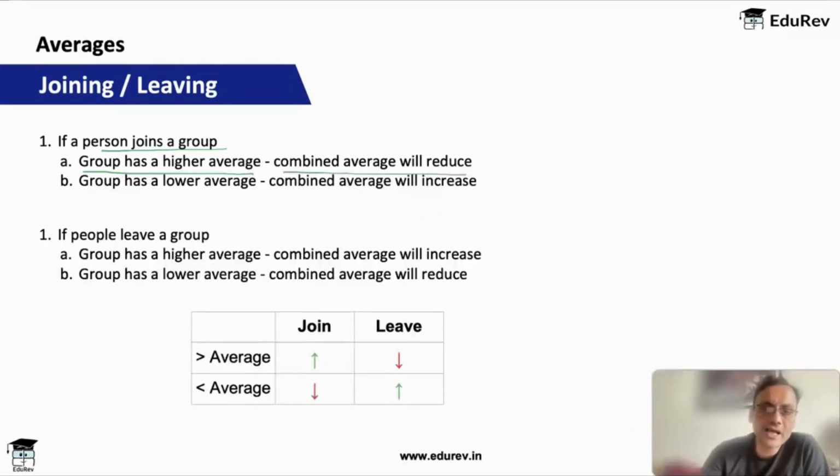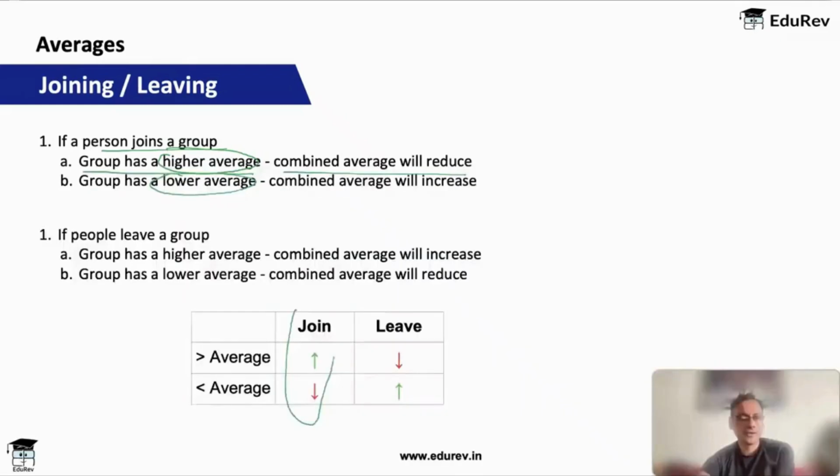Remember, the group already has a higher average. That means the person who is joining has a lower average. When he joins, obviously he will bring down the average. And if the group has a lower average and this person joins with a higher average, he will bring up the average. So when you join and your average is higher, you will bring up the average. If your average is lower, you will bring down the average.